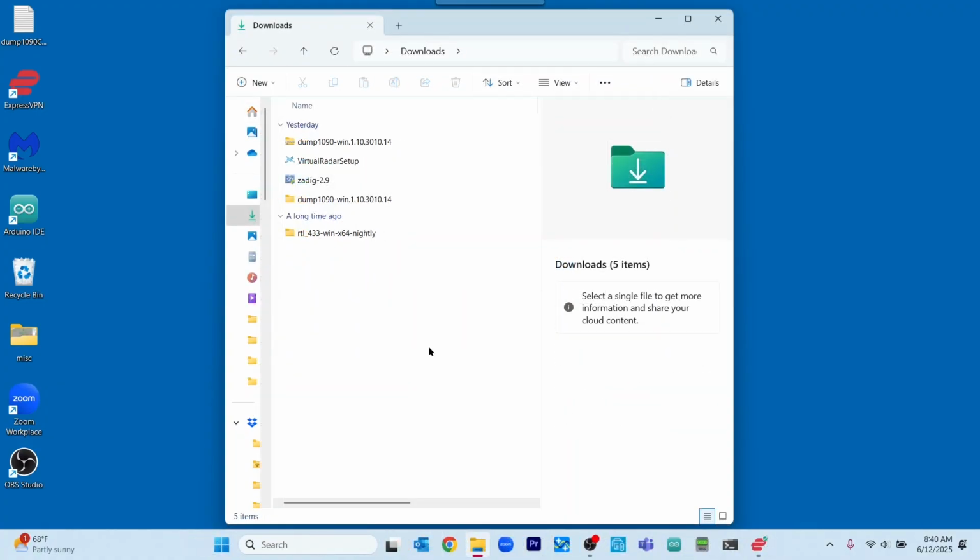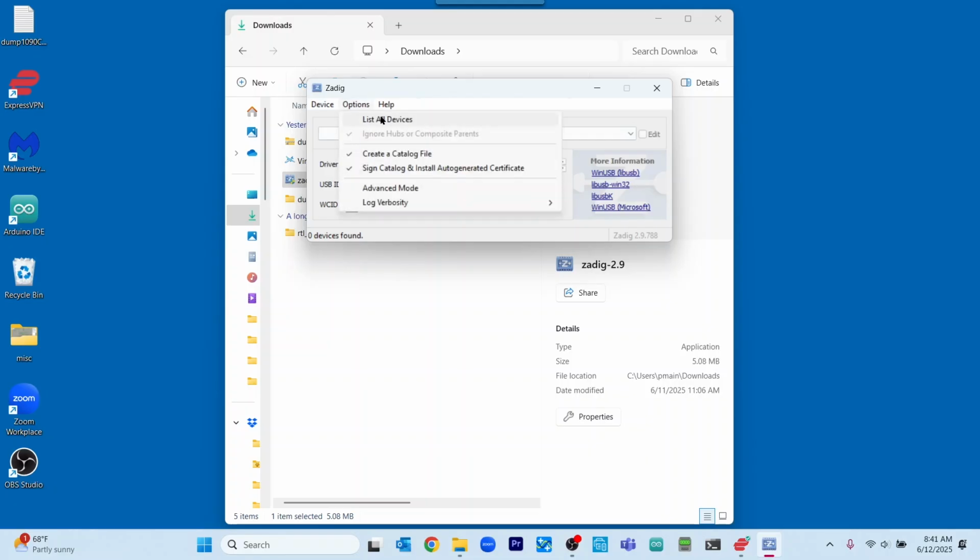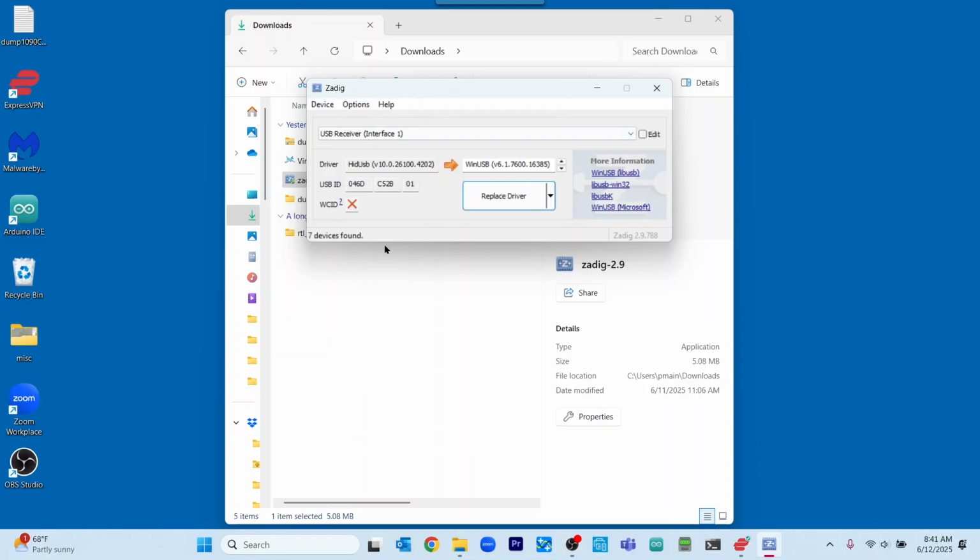If you have an RTL-SDR V4, then we're going to go ahead and plug that in. And we're going to then double click on Zadig. And we're going to click on Options, List All Devices. Once again, this step will only be performed if you have the RTL-SDR V4.